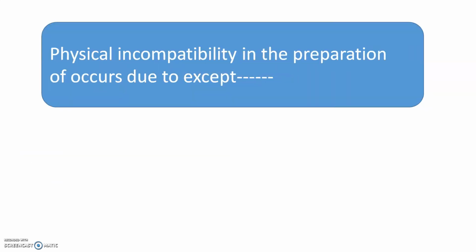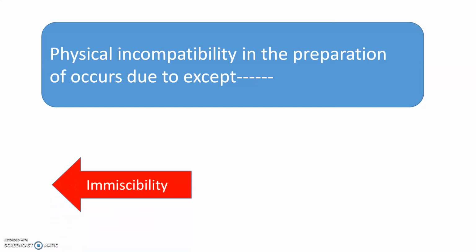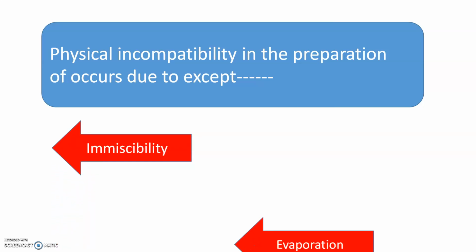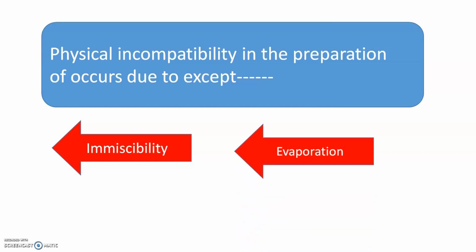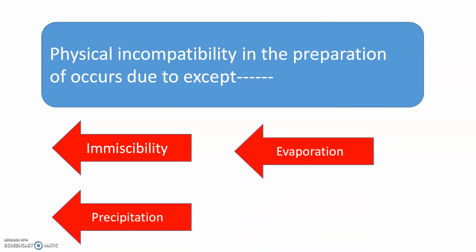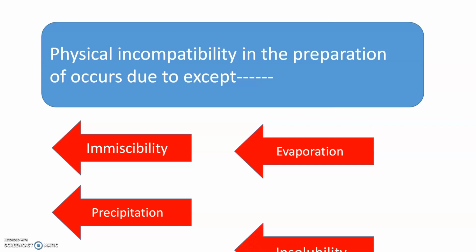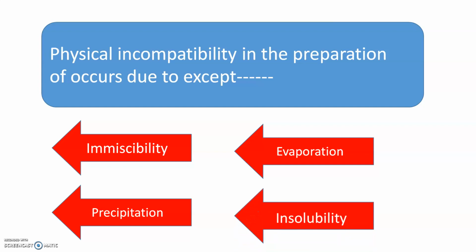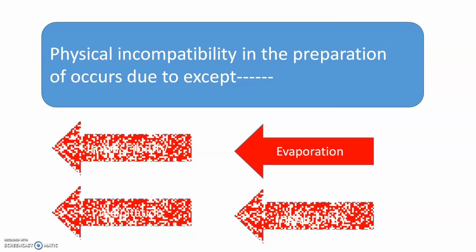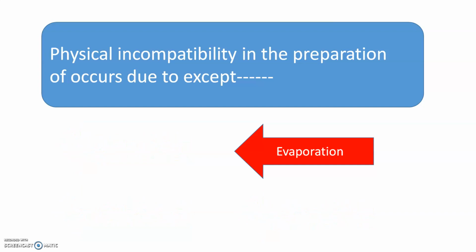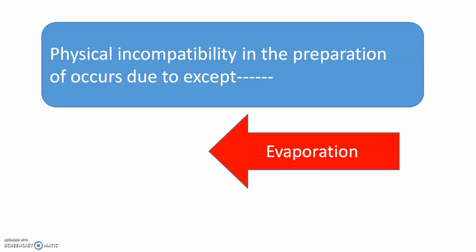Physical incompatibility in the preparation occurs due to all except: immiscibility, evaporation, precipitation, or insolubility. And the correct answer for this question is evaporation. So evaporation is not the cause of physical incompatibility.